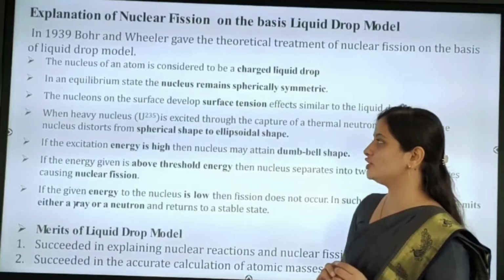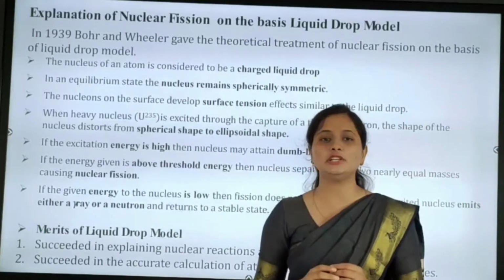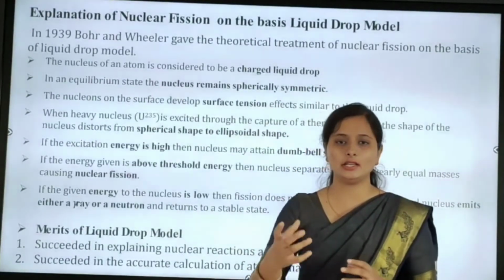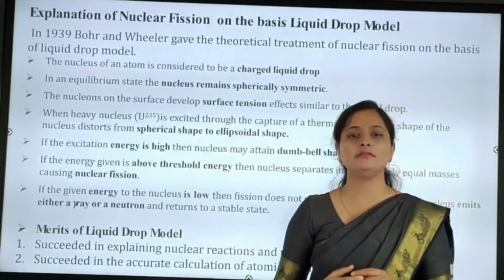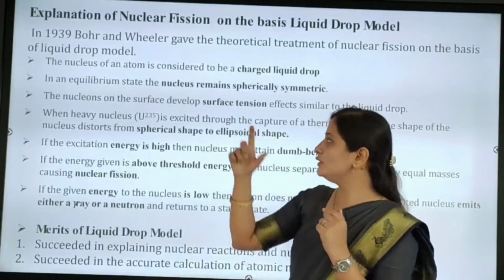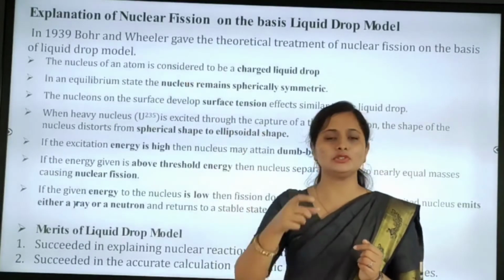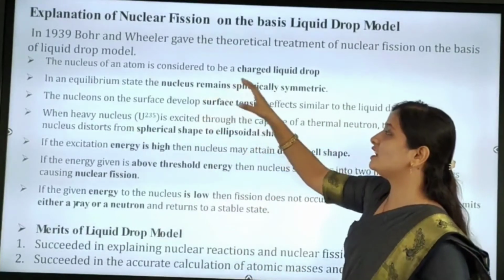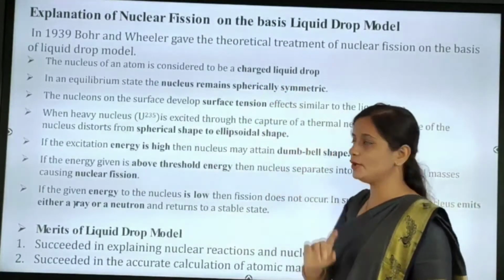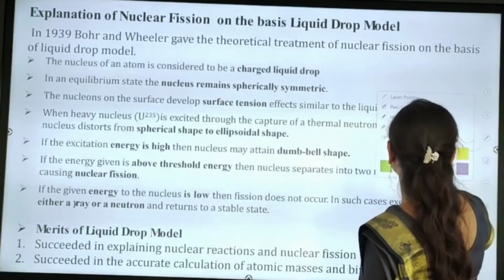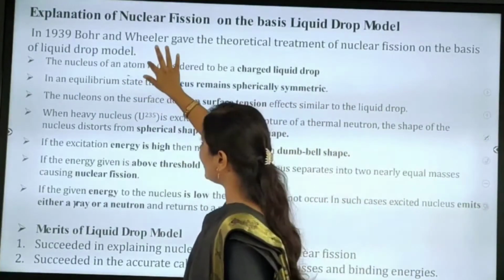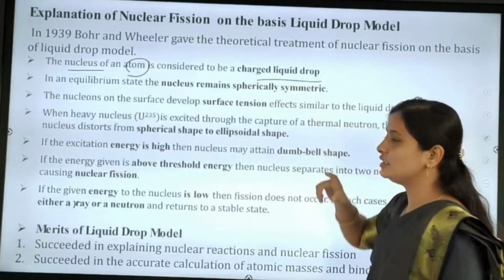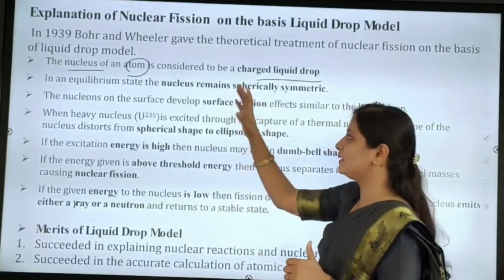The first point: the nucleus of an atom is considered to be a charged liquid drop. We already know that a nucleus is the central core of an atom, which consists of protons and neutrons. So the nucleus of an atom is considered to be a charged liquid drop. Here we completed our first point.